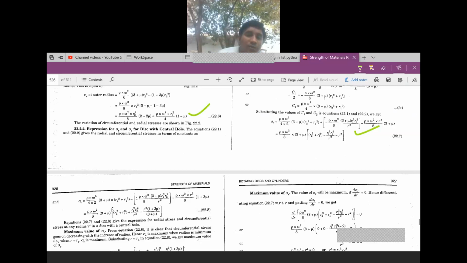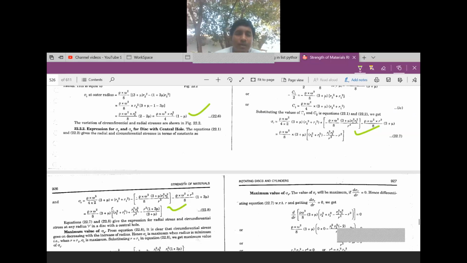Similarly, this is the formula for circumferential stress: rho omega square by 8 into (3 plus mu) [r2 square plus r1 square minus r1 square r2 square by r square minus r square], and here you have 1 plus 3 mu by 3 plus mu.